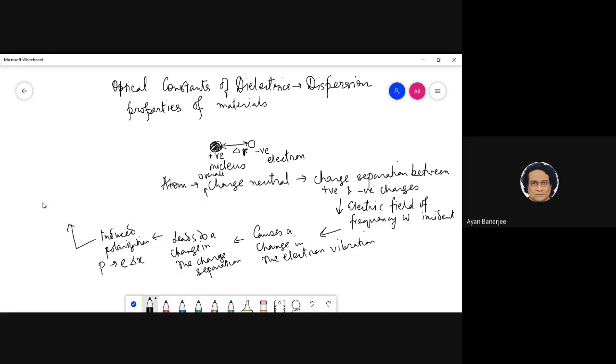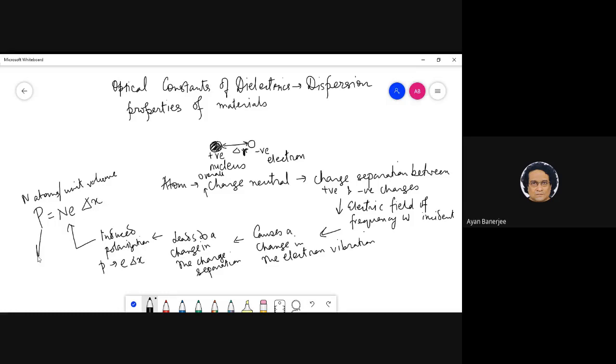And suppose you now have n atoms per unit volume, then the net polarization that the material acquires is given by a capital P, as opposed to the small p. This capital P is given by n e delta x.